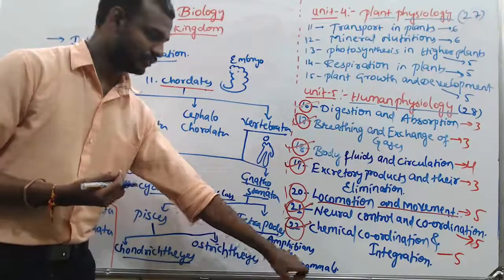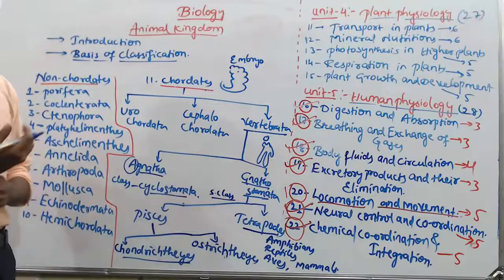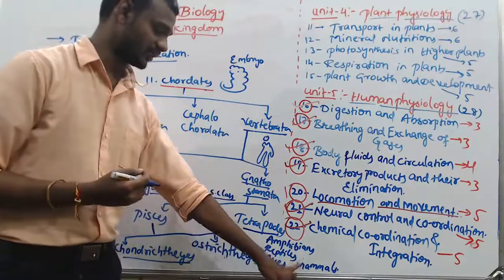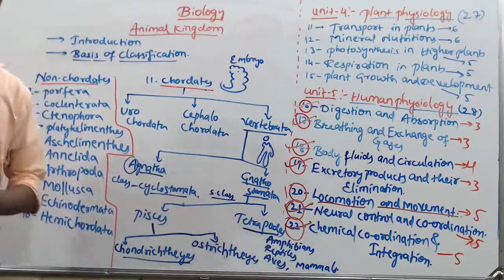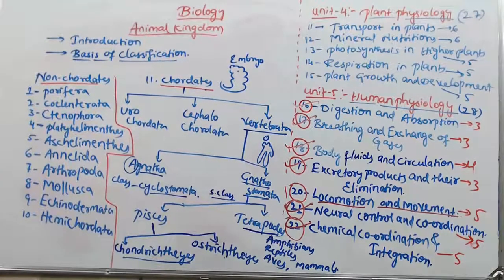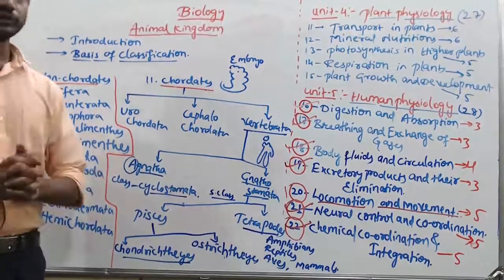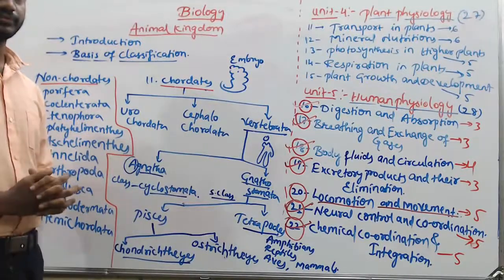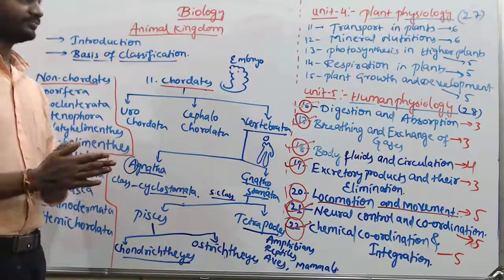Okay, so humans also come under Animalia, that is in the class mammals. These are all classes. Okay. From the next class, we're going to start from the introduction of this chapter. Okay, we'll stop here. Thank you.